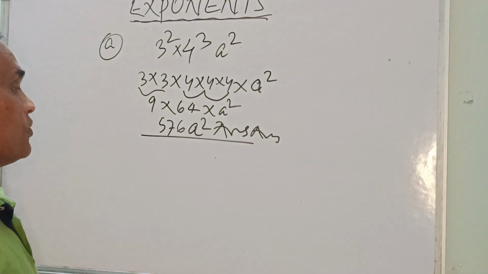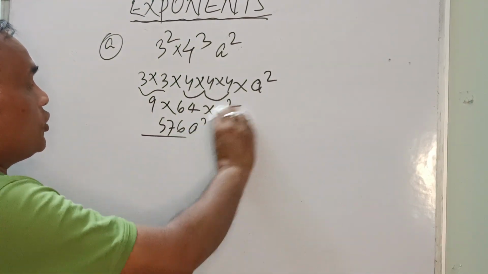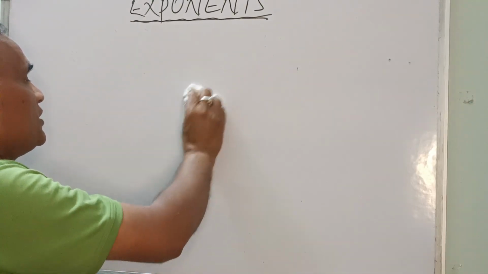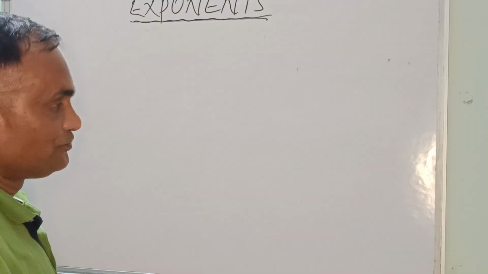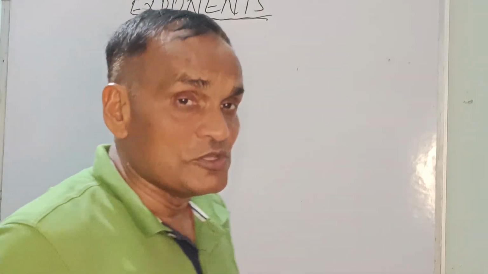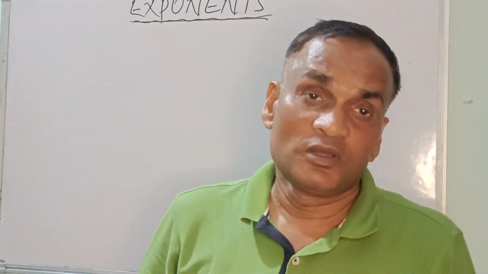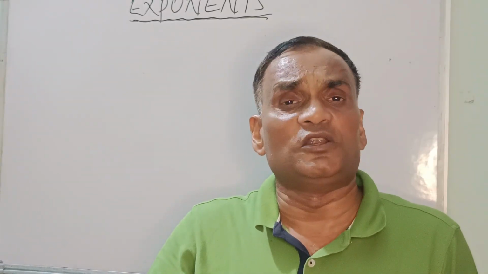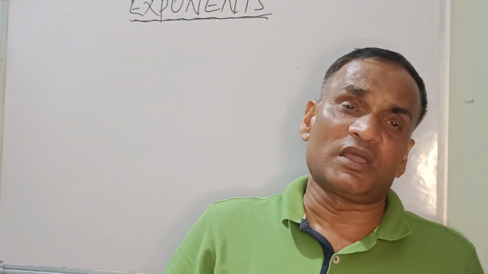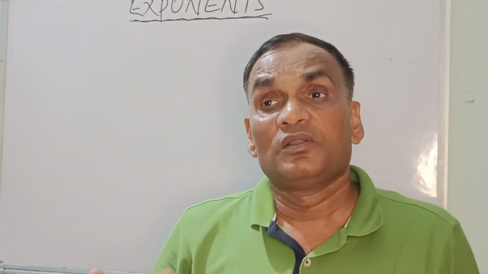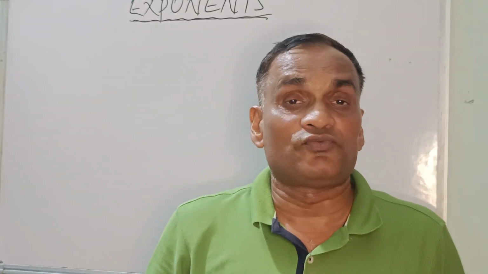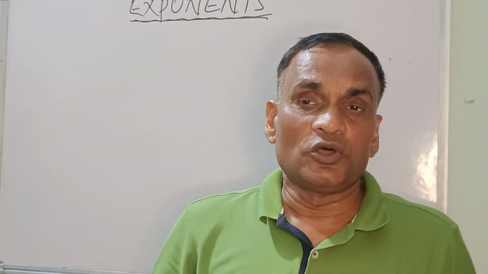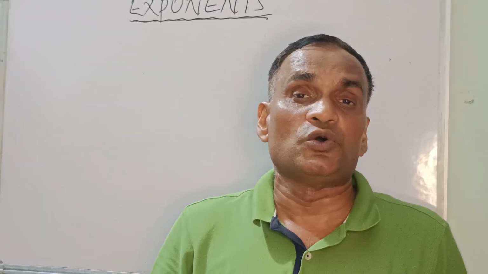Now we'll take some rules also. Why rules? Otherwise I should multiply all those things. If it is 3 square, we'll multiply 3 into 3. Again, if it is 3 square, again we are multiplying 3 into 3. Why should we follow the rules? Because the rules are to save your time.